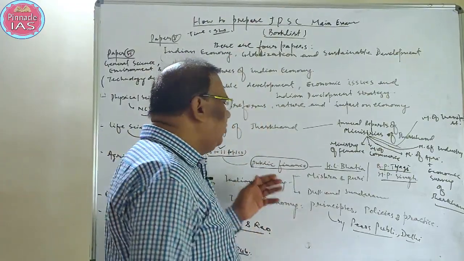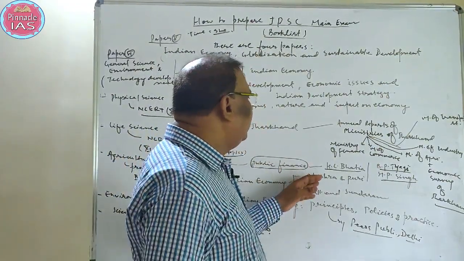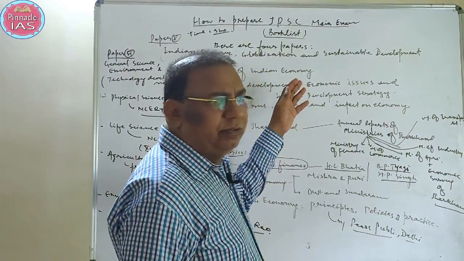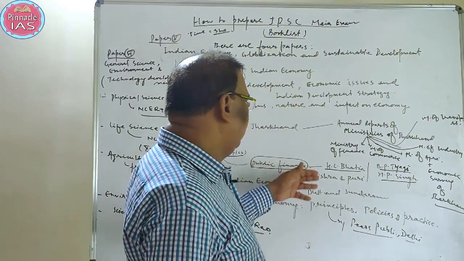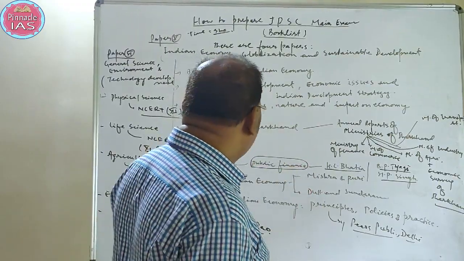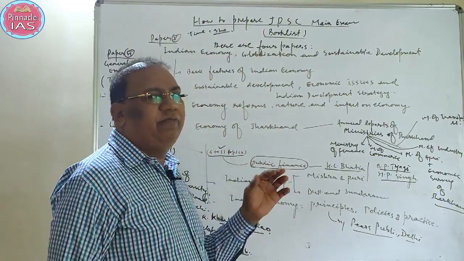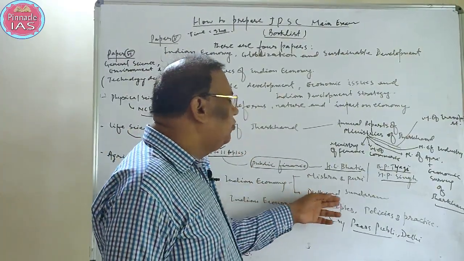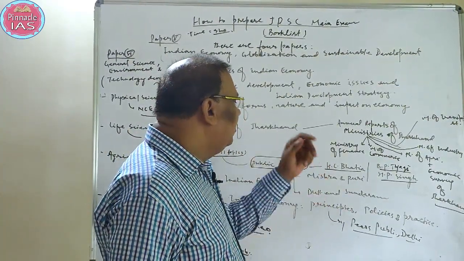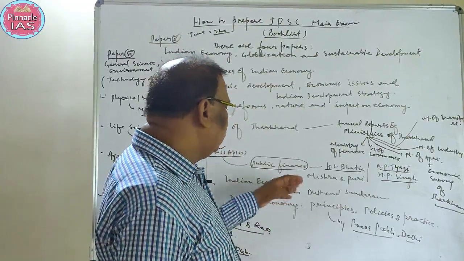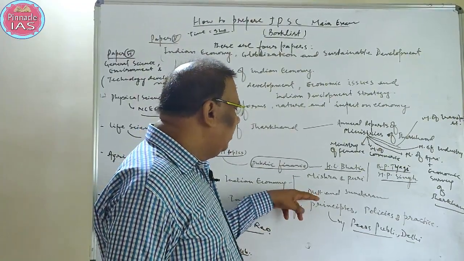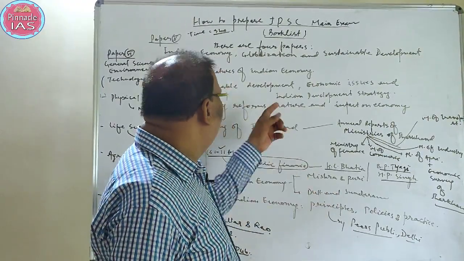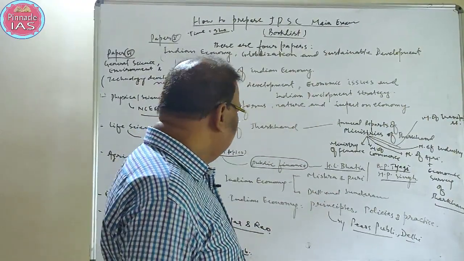Understand? For Indian economy, 2 books are needed. Mishra and Puri is the base for the syllabus given here. Mishra and Puri is the base book for this purpose. But the economic reforms are better dealt with in Dutt and Sundaram rather than Mishra and Puri. That is why I also referred Indian economy by Dutt and Sundaram. So you should purchase this one also. This will help in covering the economic reforms.